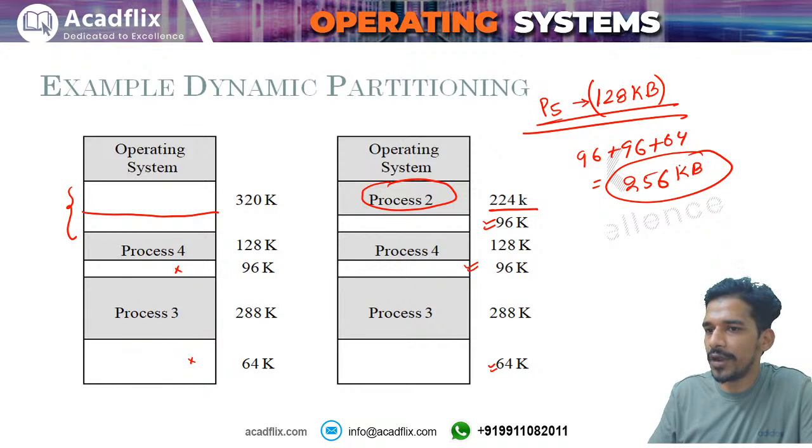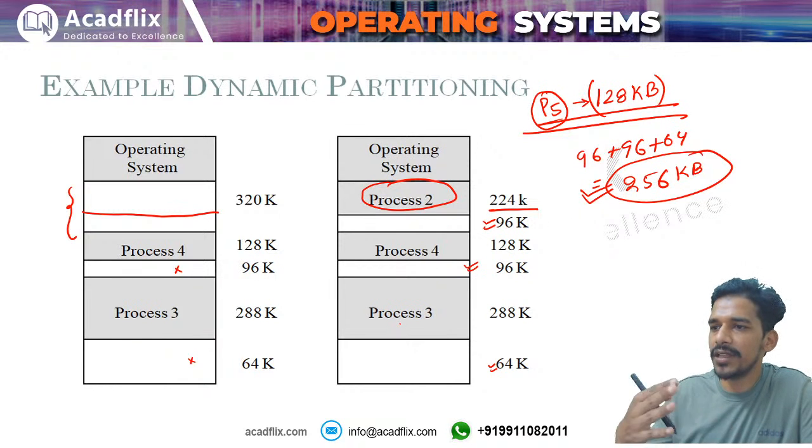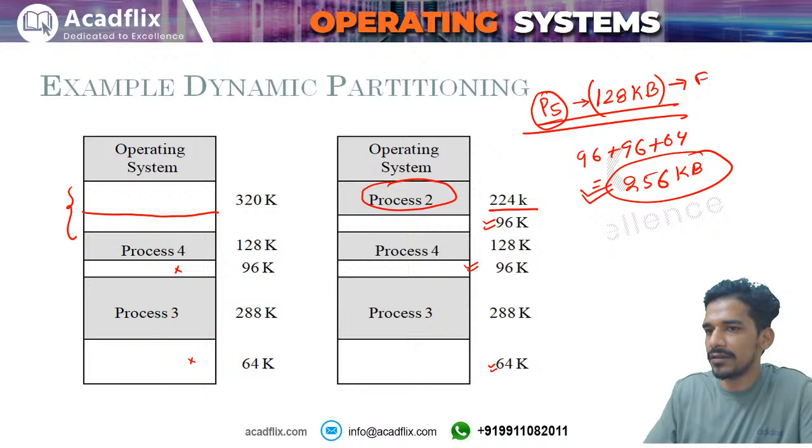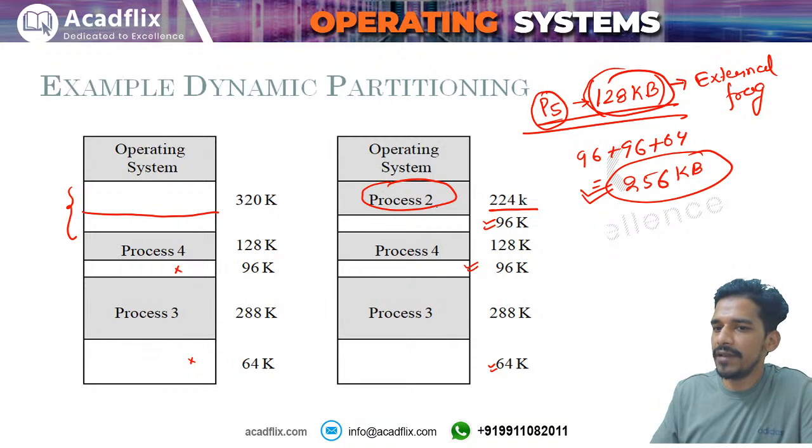Right, you cannot allocate this memory to this process. You have enough memory available, but you cannot allocate it to the process P5 because this space is not contiguous. Contiguous means it is not together, right? This space is not contiguously available. That's why this is called external fragmentation. There will be external fragmentation when the required memory is available, but it is not contiguously available. That is called external fragmentation.